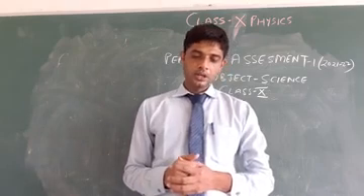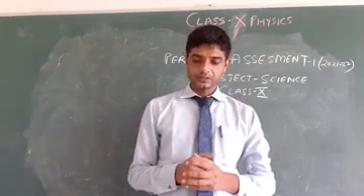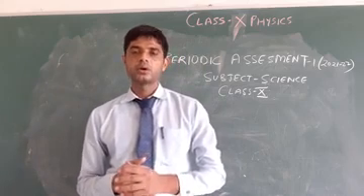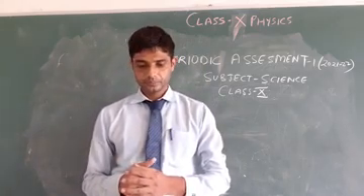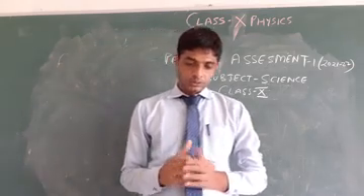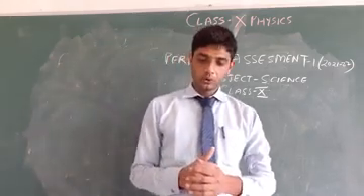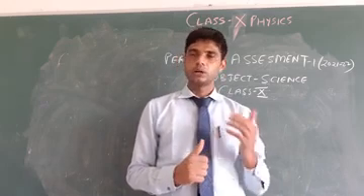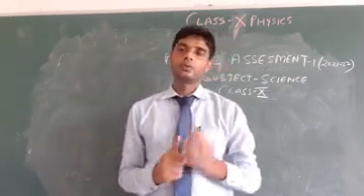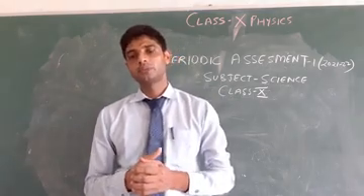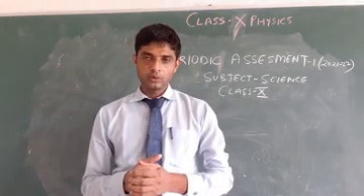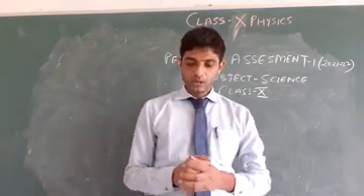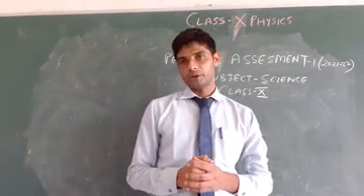Question number 3: list 4 specific characteristics of the image of an object formed by a convex mirror. You have to write the specific characteristics of the image formed by a convex mirror. Question number 4 of section B: which property of a concave mirror is utilized for spherical mirror?